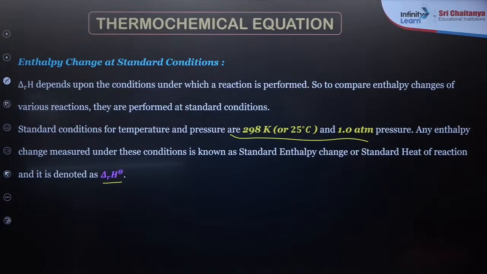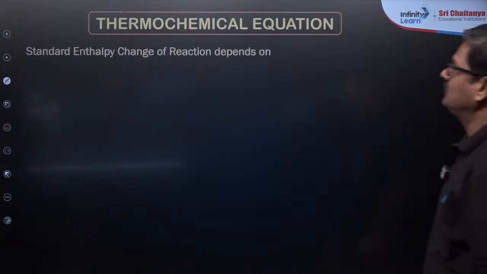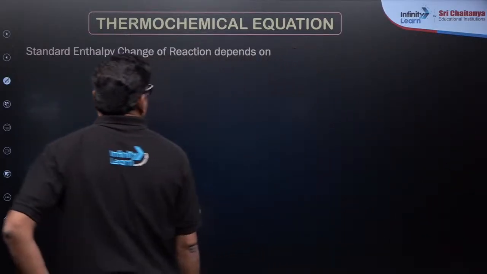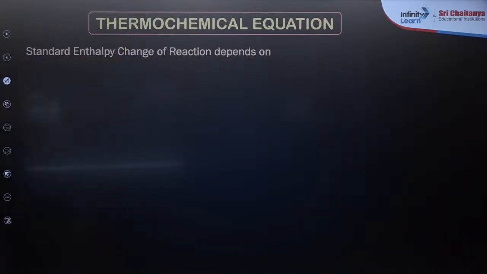Let's see various types of enthalpies of reactions. The standard enthalpy change of a reaction depends on various factors, and these factors can give you multiple choice questions in the NEET examination.